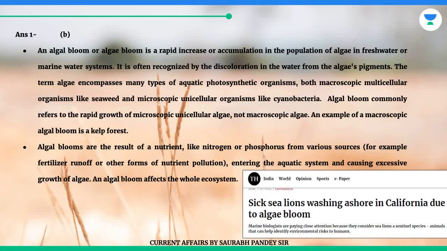An example of a macroscopic algal bloom is a kelp forest. Algal blooms are the result of a nutrient, like nitrogen or phosphorus from various sources, for example fertilizer runoff or other forms of nutrient pollution, entering the aquatic system and causing excessive growth of algae. An algal bloom affects the whole ecosystem.